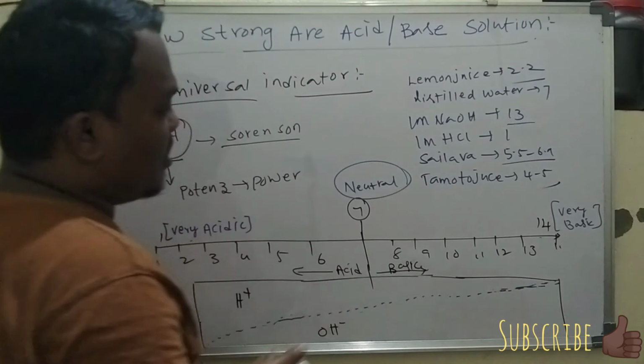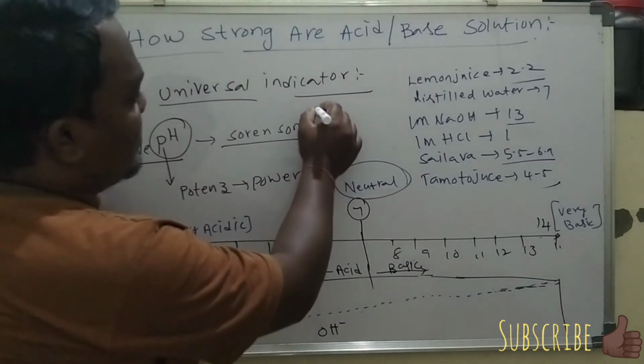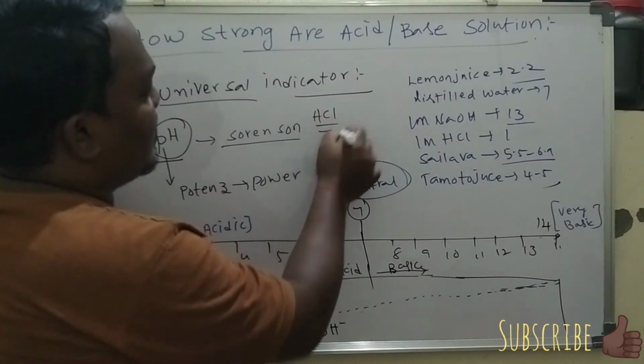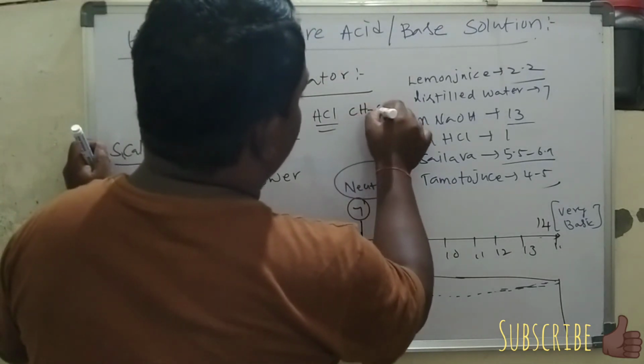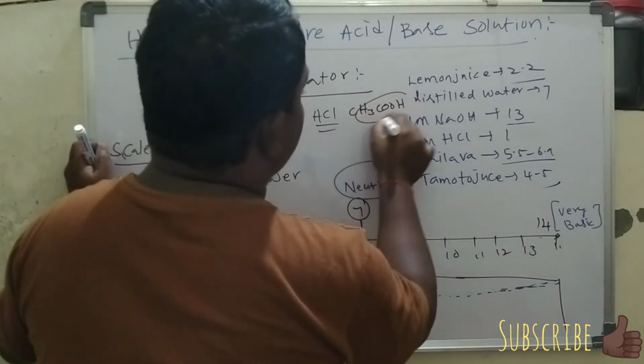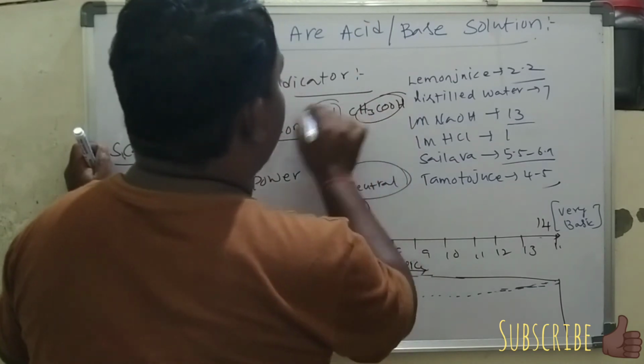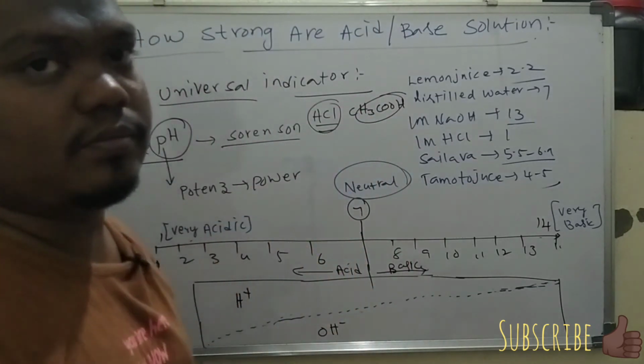How strong is it? HCl is stronger than CH3COOH, because CH3COOH gives fewer H plus ions compared to HCl.